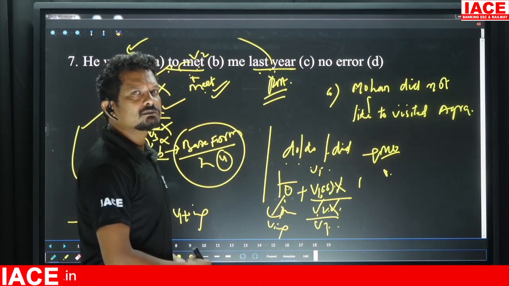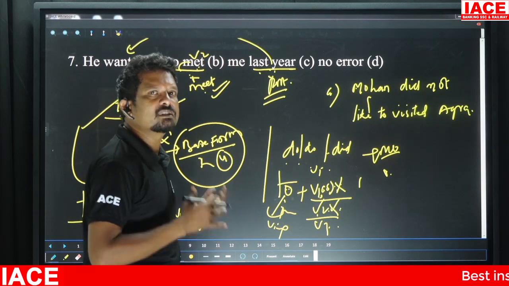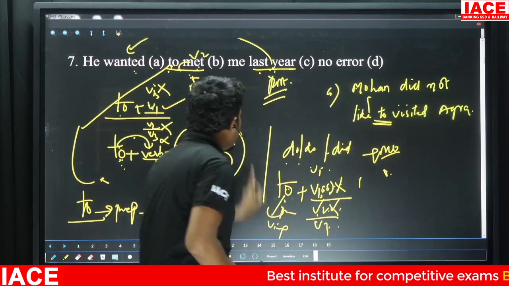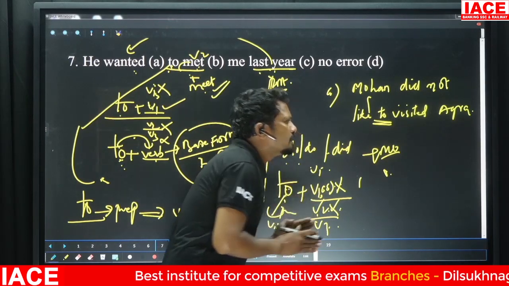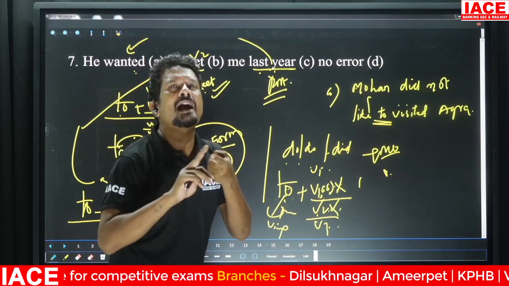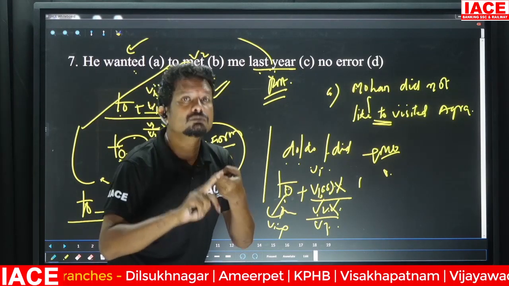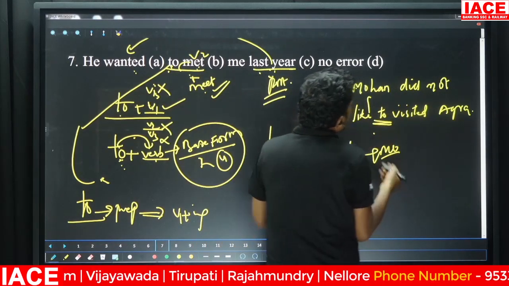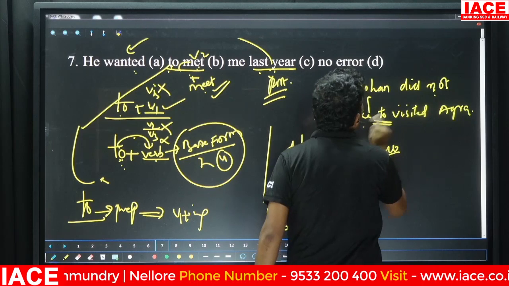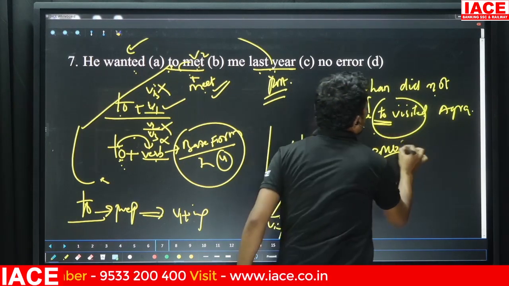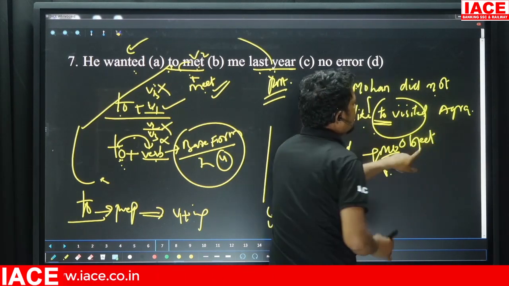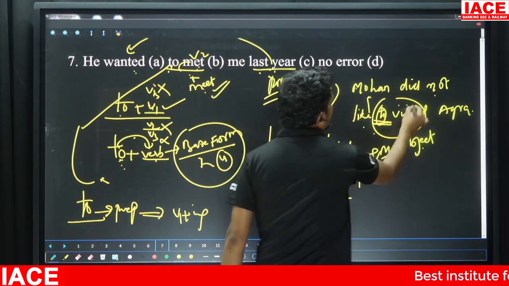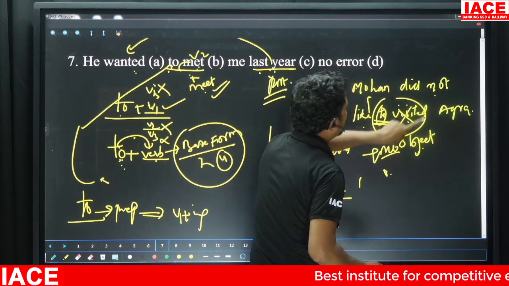So spot the error. Is there any grammatical mistake? Yes, of course there is a blunder. What is your keyword here? TO2. Just now I've told you that if you get to see TO2 in a sentence, no matter what, you should not use V2, V3, V1s. How did you come to know that this is not a preposition? Mohan did not like what? The answer is the object. In case of an object, to would be infinitive here. So of course it is not visited. What is the base form of visited? Of course, visit.